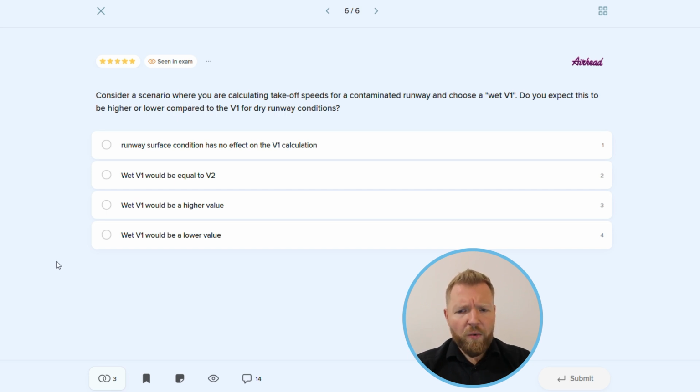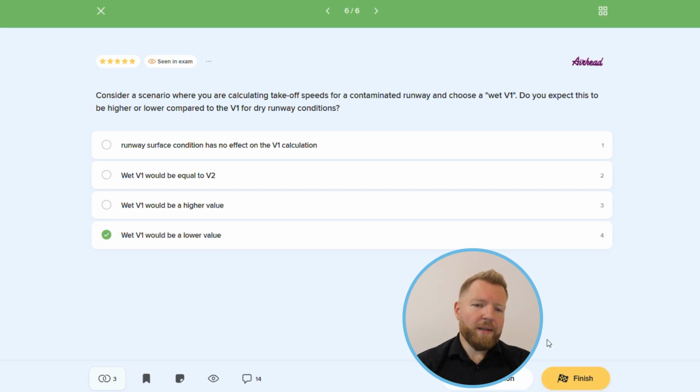In case of a go, a lower V1 will also have consequences. With an engine failure at the most critical moment, right after V1, we still have to satisfy requirements for takeoff distance. However, this time, the required screen height with V1 wet is only 15 feet. So, coming back to the question, the correct answer would be answer number 4. Wet V1 would be a lower value. And this is also a correct answer.